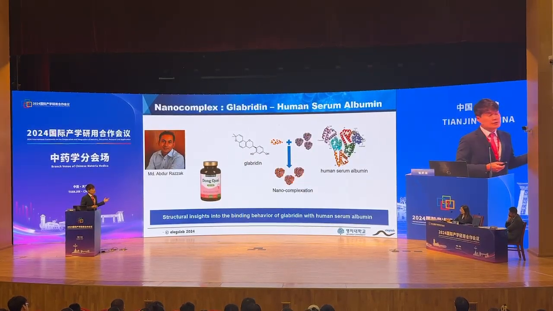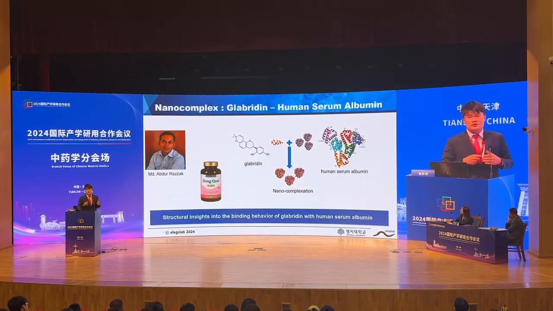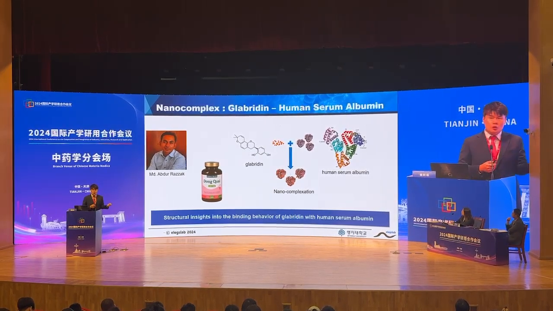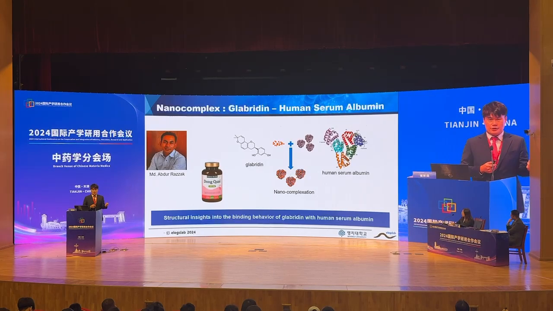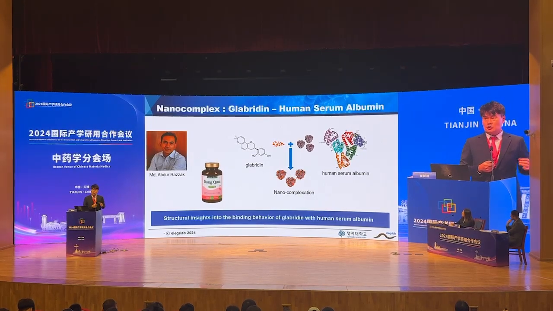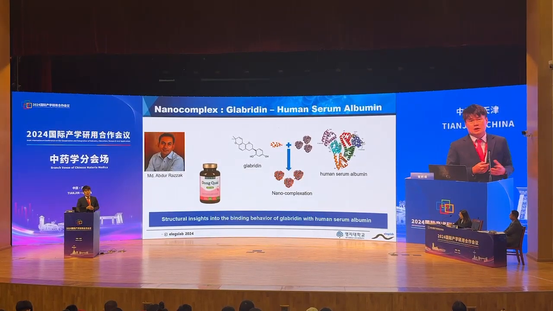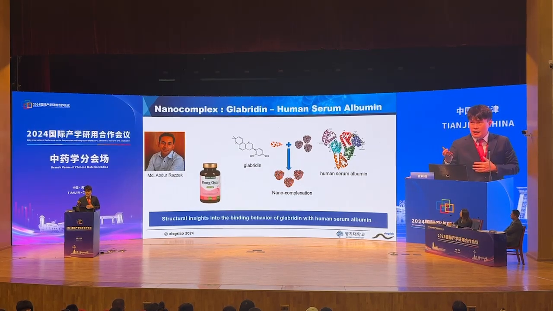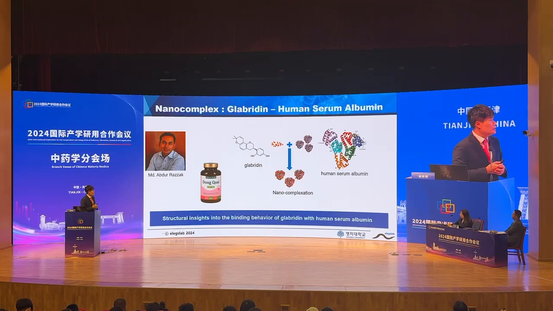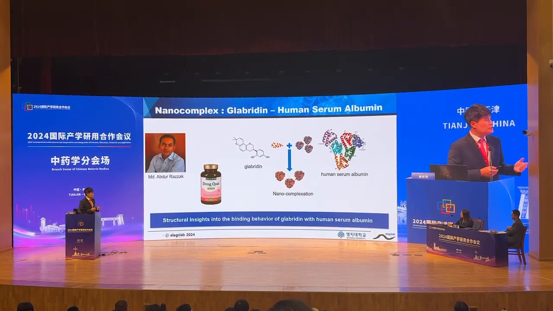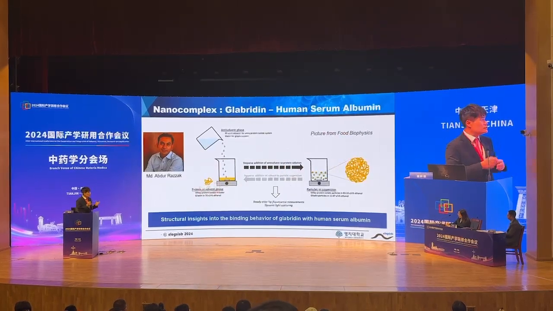So my student project developed how we can efficiently formulate this nano drug using the small molecules or the plant extract or any other molecules together with the protein. So glabridine is one of the representative small molecules, or extract molecules, from the TCM, 감초 maybe, yeah. And then this glabridine can bind to the human serum albumin, and then we made nano complexation, nanomedicine.